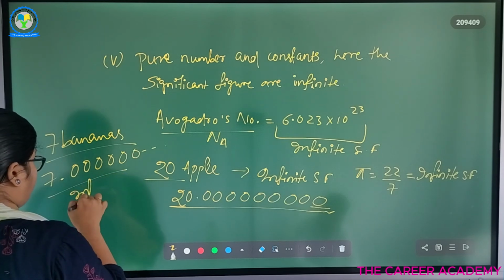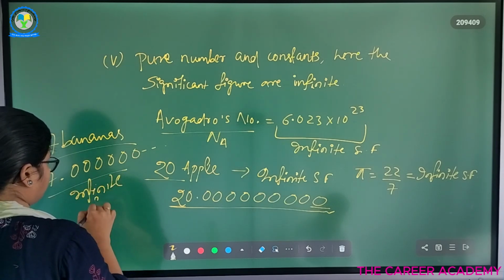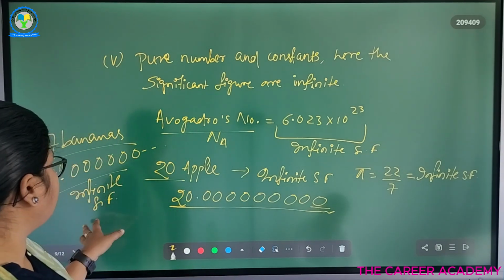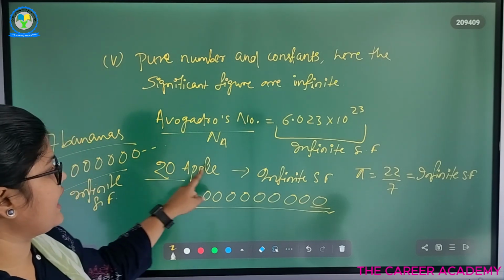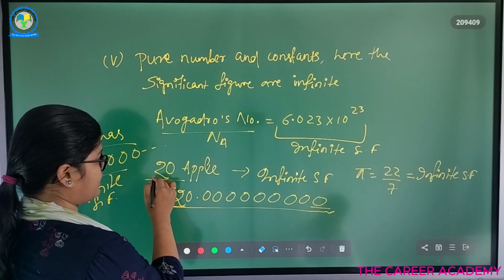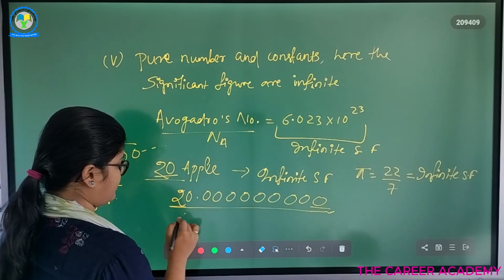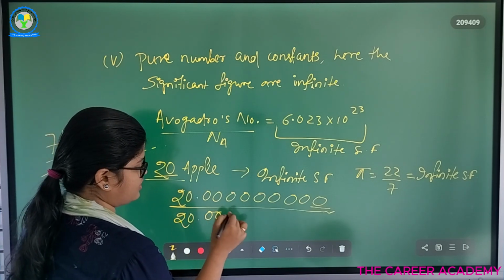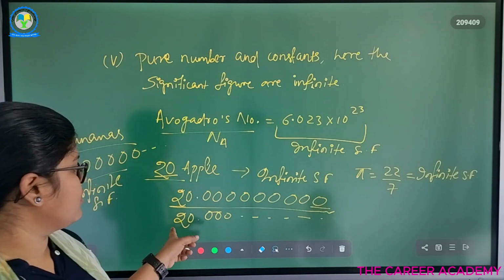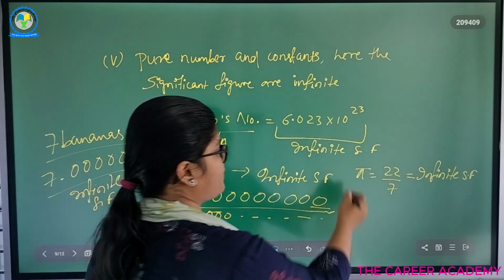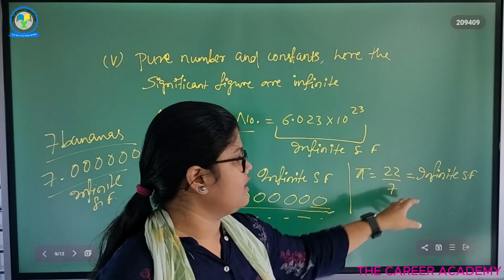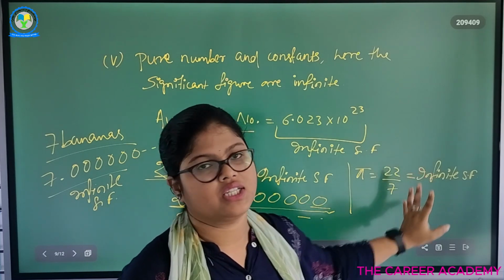Okay? So here we can say that there are infinite significant figures. In 20 apples there are infinite significant figures. We can write 20 like 20.000 and so on till infinity. So we have infinite significant figures. Pi is considered to be a constant, which is 22/7, where we have infinite significant figures.